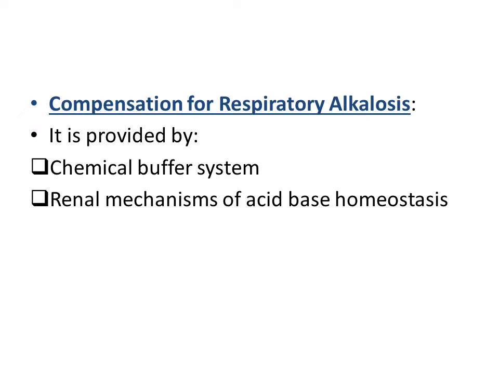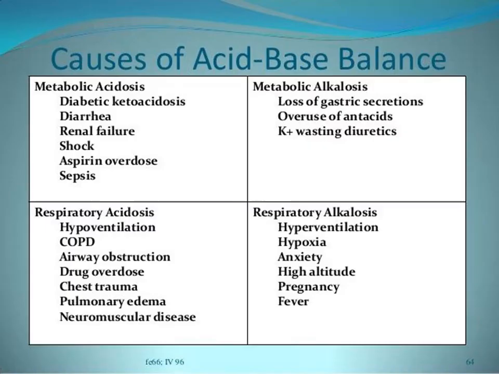So whenever alkalosis occurs, it results in reduced hydrogen ion secretion by the renal tubular cells, and this reduced hydrogen ion secretion is coupled with incomplete reabsorption of bicarbonate that has been filtered and is present in the tubular fluid. So increased retention of hydrogen ions inside the body plus increased loss of bicarbonate ions from the body serves to bring the pH back to normal in case of respiratory alkalosis.